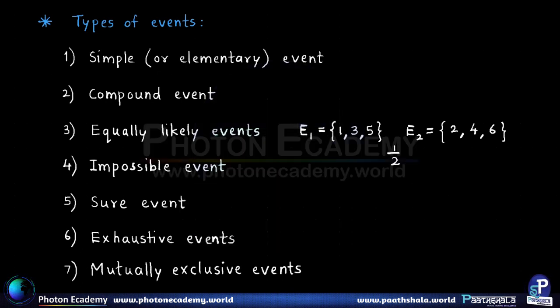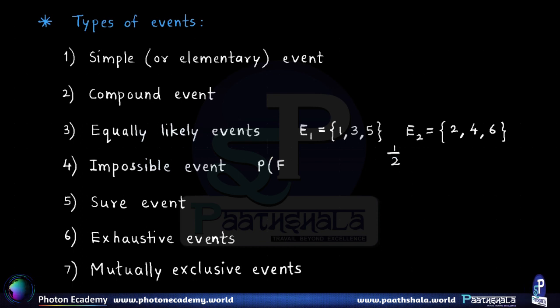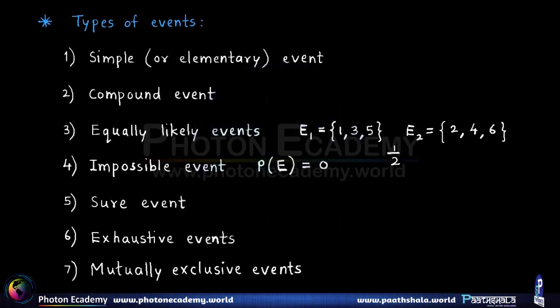Then the next type is the impossible event. As the name suggests, an impossible event is an event that will never occur. There is no chance that it will ever occur. So if an event is an impossible event, its probability is equal to 0. As an example, if we ask what is the chance that we will get the number 7 when we throw a die, we know that on a die we will never get a number 7, therefore it is an impossible event. So its probability is 0.